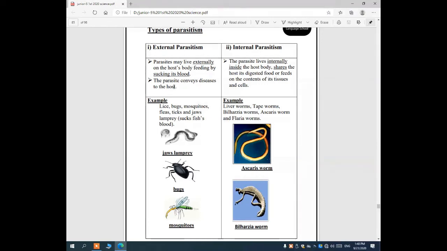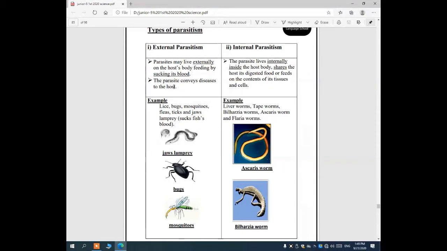Like mosquitoes. Mosquitoes come and suck our blood, so the mosquito gets benefit and we are harmed. So we are the host and the mosquito is the parasite, which is an external parasite. It sucks our blood from outside.